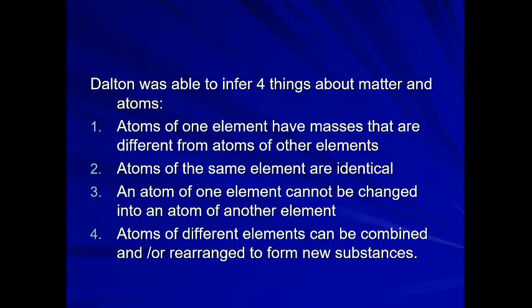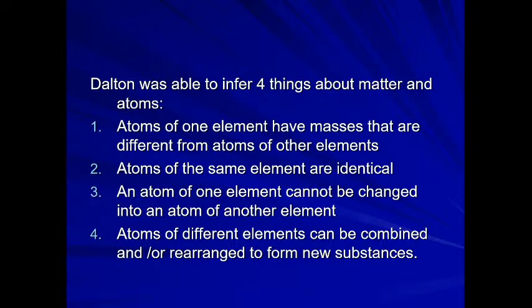Atoms of the same element may have the same atomic number but different atomic masses. Then, atoms of the same element are identical in all aspects, as per him, but we proved him wrong after the discovery of isotopes.